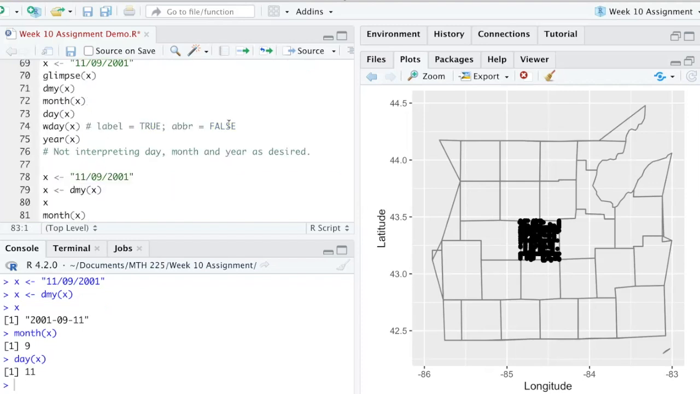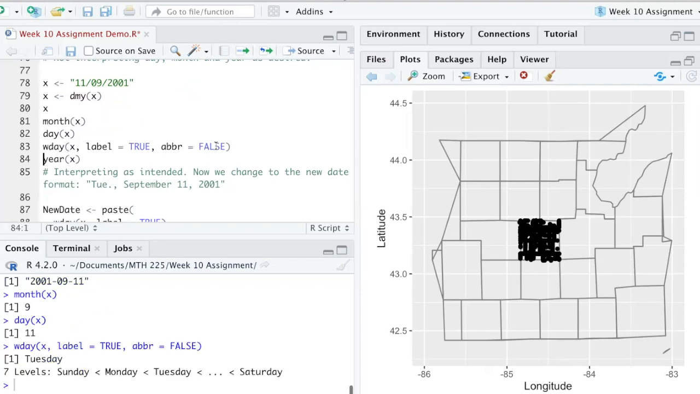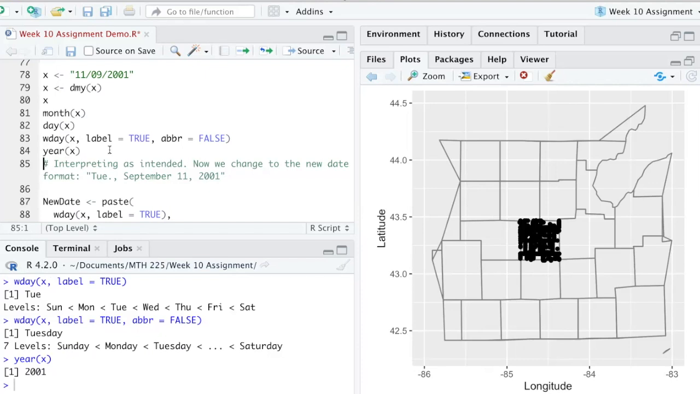Now notice these commands up here. If you insert them next to weekday, this is what happens. You turn the label to true, so instead of the number, it's going to give you the spelled out version. And if you set the abbreviation to false, it's not going to give you the abbreviation of the weekday. It's going to give you the full word, and we want to see the full word. So let's see what happens there. And notice it says that the day is Tuesday. If you didn't have the abbreviation part in there and ran this, you could see that it's just going to give you 2, TUE. And then when we look at the year, you can see that it got it right, 2001.